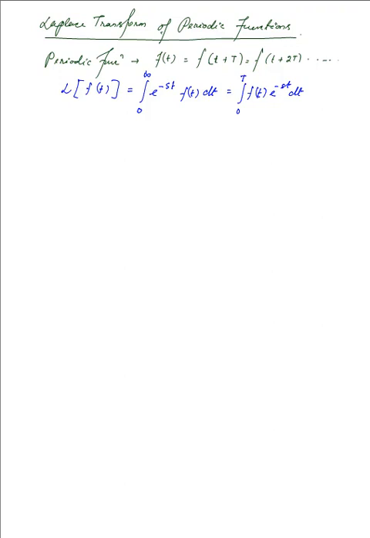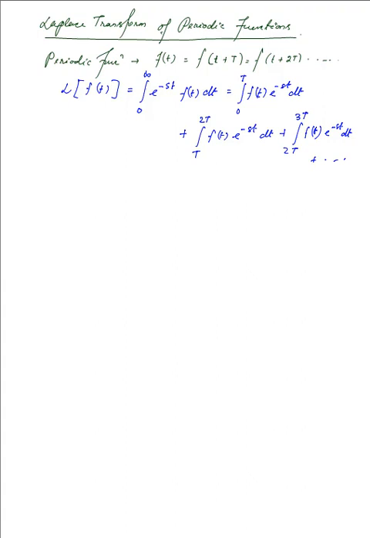Now this is the first case where we are taking it from 0 to T, then we will be taking it from T over to 2T, f of t e raised to the power minus st dt, then plus from 2T over to 3T, f of t e raised to the power minus st dt, and it continues right up till infinity.